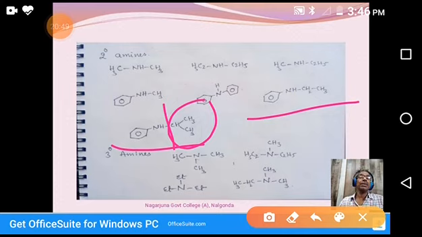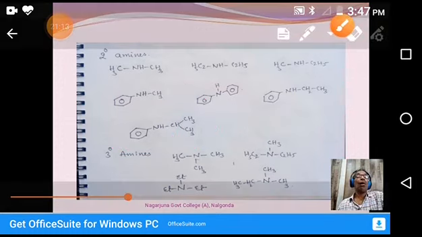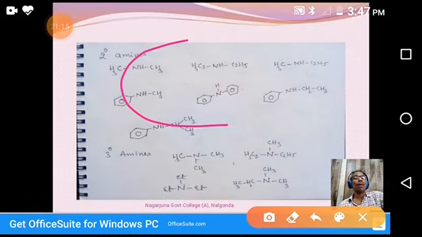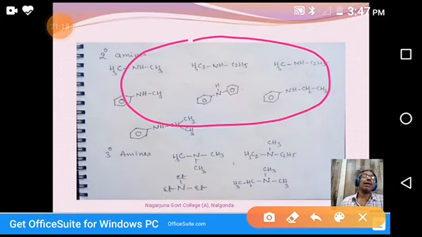In IUPAC method, we can say both: N-phenyl 2-propylamine, or N-isopropyl aniline. This is the IUPAC naming method for secondary amines. All these examples come under secondary amines. Why? Because in these compounds, N is linked to only one hydrogen.